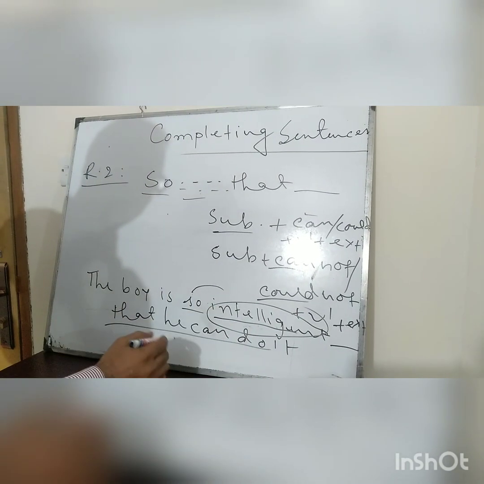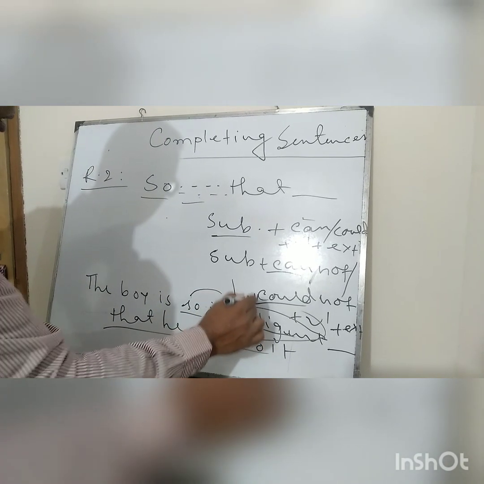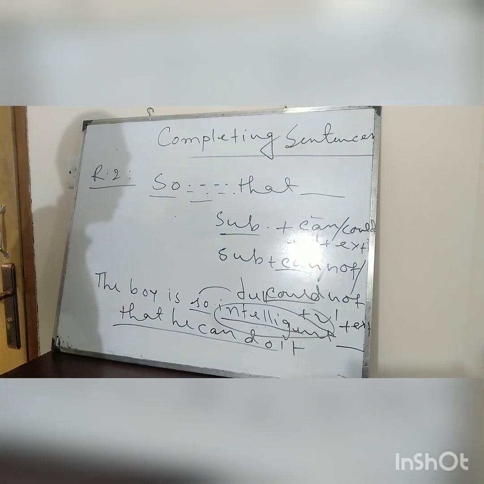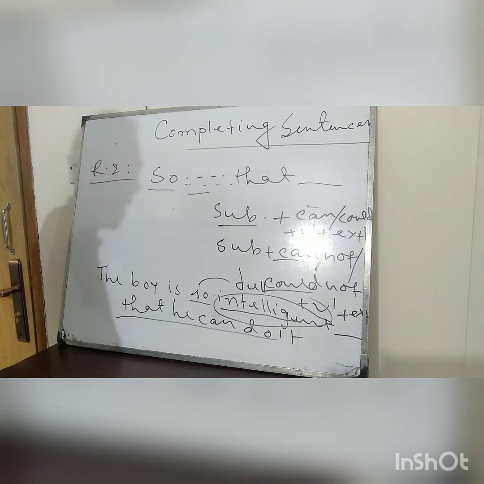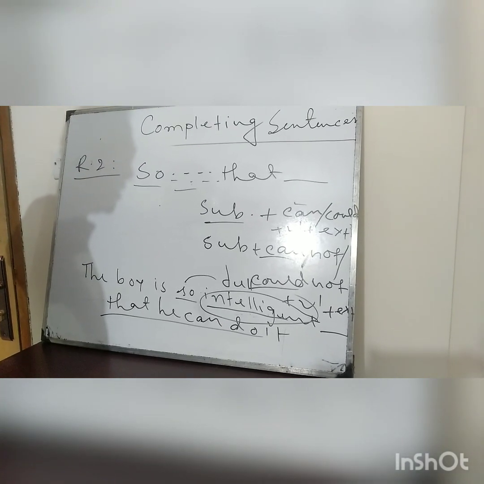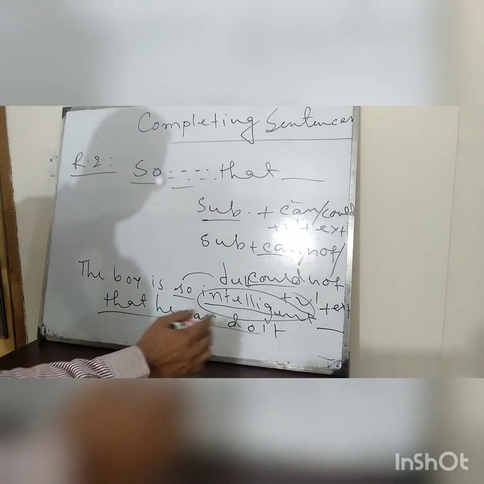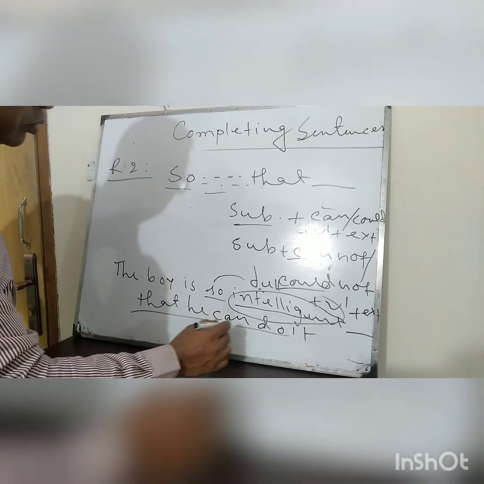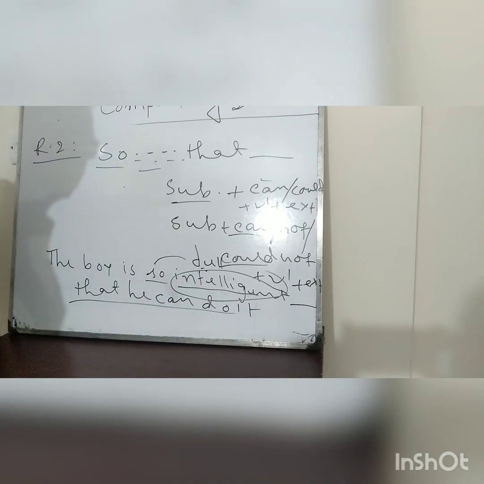But if we use dull or foolish, this type of word is negative, because if anybody says to you dunderhead, foolish, dull, unsmart, rustic, such types of words will not be liked by you. So in that case, if the adjectives are negative, then you will also use negative. The boy is so dull that he cannot do it.